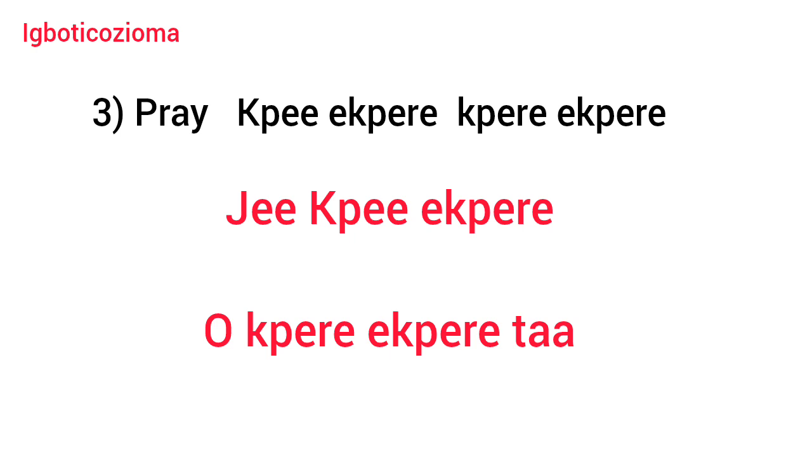Number 3, pray. Pray is kpee ekpere. Then the past tense is kpere ekpere. It's important to pronounce it well. The sound there is pi. That double consonant, KP, is pronounced as pi. Ekpere. Now let's look at the examples in sentences. Je ekpere, go and pray.